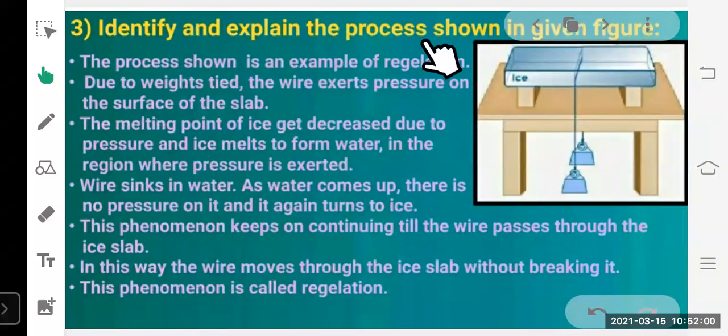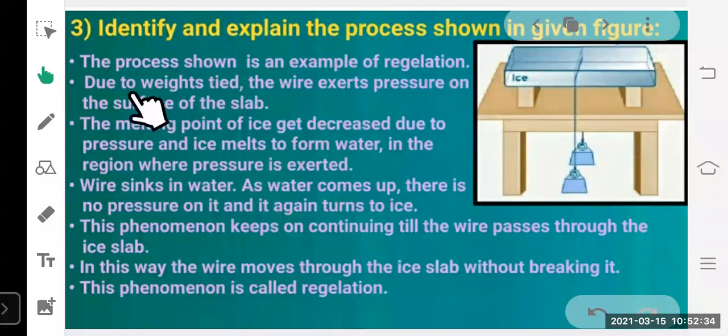Identify and explain the process shown in the given figure. So you can see here in the figure there is a big block of ice which is kept on the table, and there is a thread, or you can say a string, which hangs from both sides with the help of heavy weights. Okay, you can see two weights are tied along with the string and they are kept alongside the ice block. So what does this process show? The process shown is an example of regelation. Okay, regelation process is shown here.